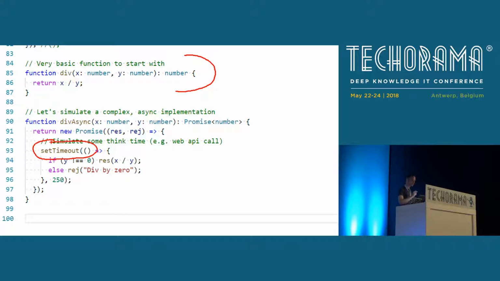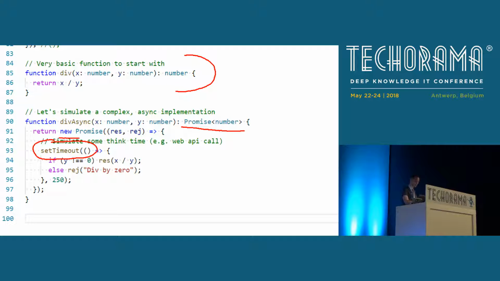To keep things simple and to allow you to follow the details and the concepts, I just simulate some async work here. I'm using the set timeout method, and I'm just waiting 250 milliseconds. So please use your imagination. Here where we have this set timeout, for your domain, it might be, as I said, a web API call or whatever. The point that is important here is that our new implementation now returns a promise.